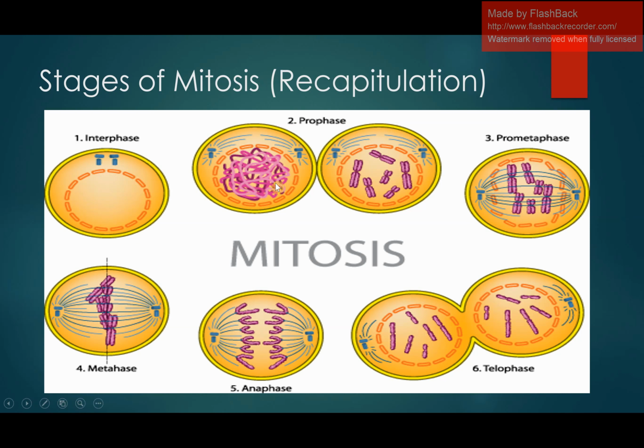In prophase, the chromatin, which is present in the form of a thread-like structure, condenses and forms chromosomes. The nuclear envelope disintegrates. The centrosomes move towards opposite poles. The nucleoli also disappear, and then comes the next phase, that is known as the metaphase. In metaphase, the spindle fibers attach to the centromere of the chromosomes, and the chromosomes arrange themselves along the equator of the cell, forming the metaphase plate.